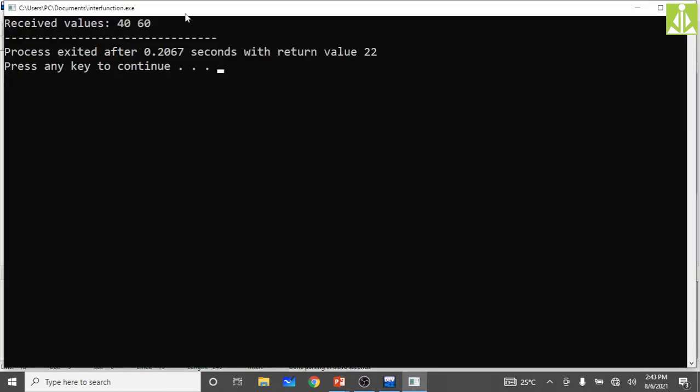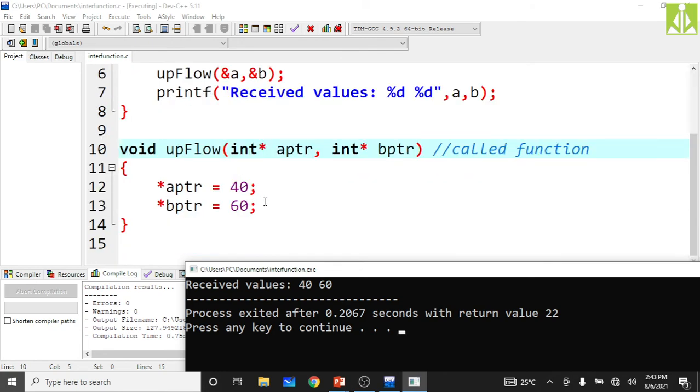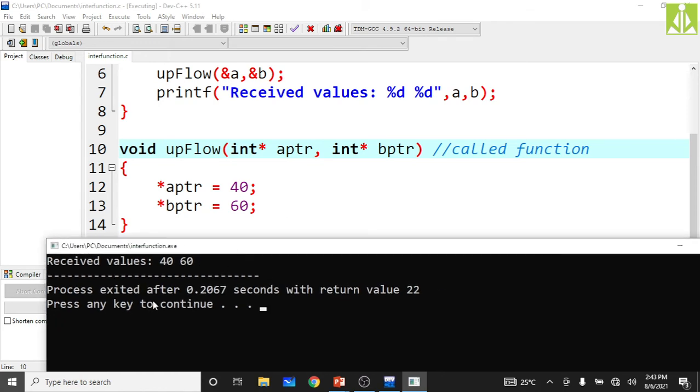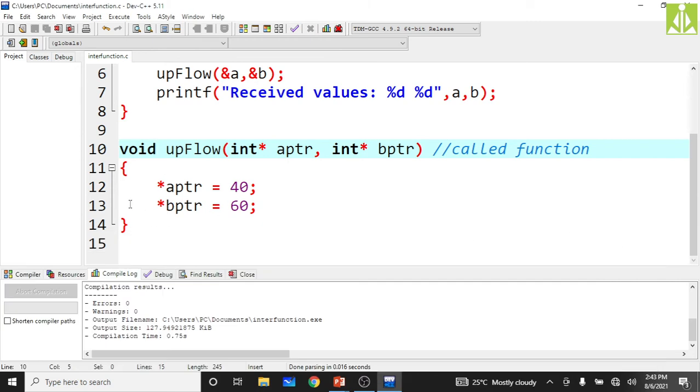Now go and run. As you can see, from the calling function we are not passing any values, but from the called function we are keeping 40 into aptr, so that is received inside the a variable, and 60 into bptr, and that is received into the b variable. So this is something we call upward communication. From down towards up we are sending the values.